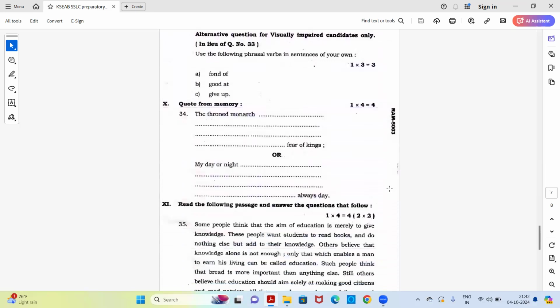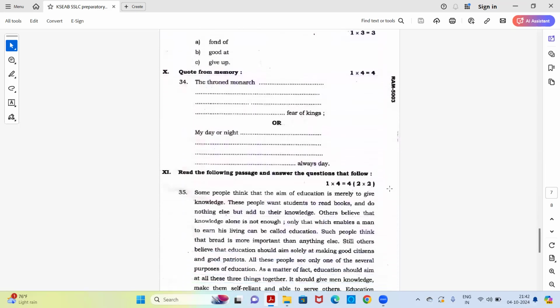Okay, next is your code for memory, and here you have two stanzas from different poems. Whichever you know the best, you may attempt that. The throned monarch, pure of kings. This is one stanza from one poem, and the next is "My day or night, always day." Again, this is a stanza from another poem. So whichever you know, you can attempt it.